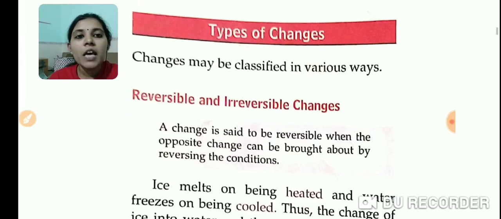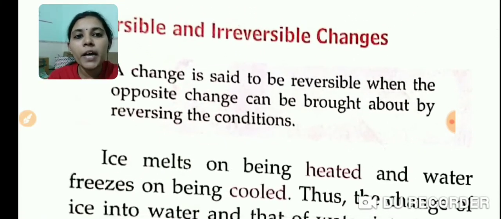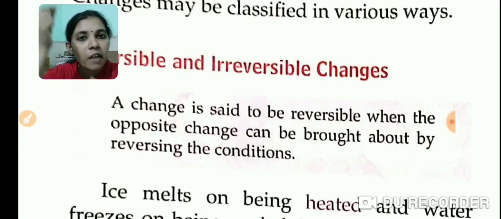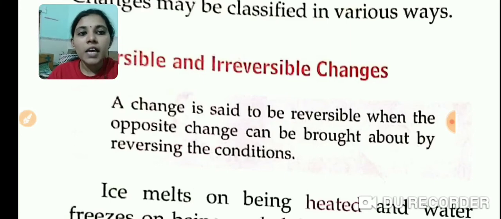So the definition is, a change is said to be reversible when the opposite change can be brought about by reversing the condition. So what is a reversible change? The change in which the opposite condition can be brought by reversing the condition. First we have heated, so reversing means the opposite condition, cooling. If we do the opposite, then we will get the first condition itself. That is a reversible change. The change which can be brought back by reversing the condition is known as reversible change.